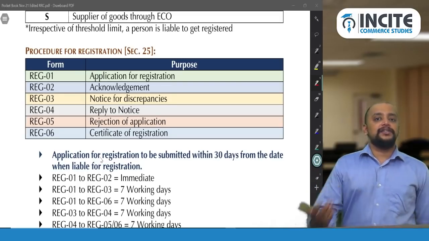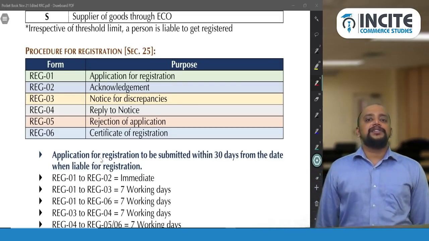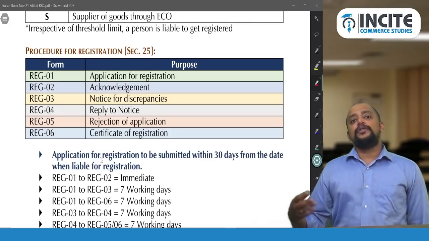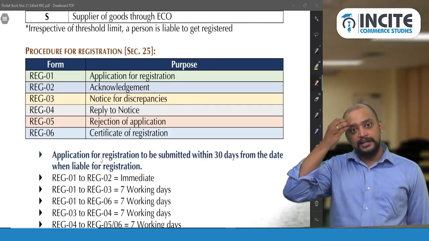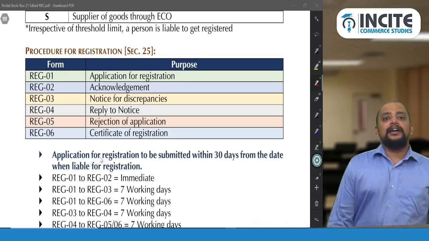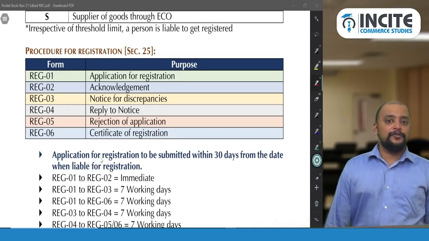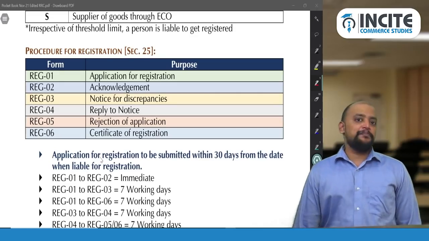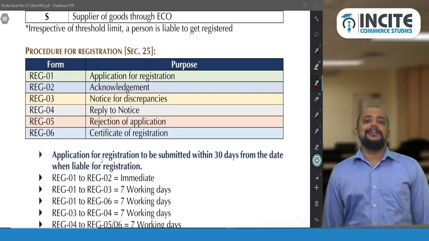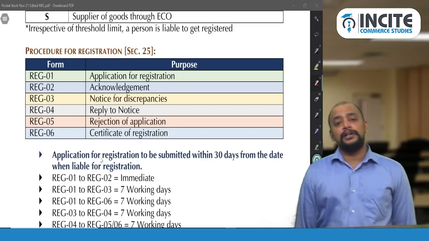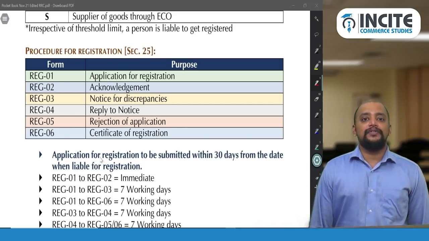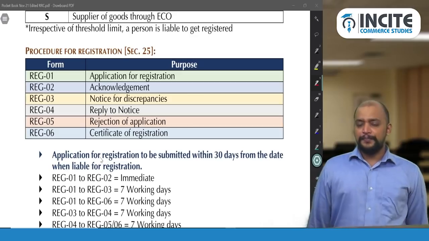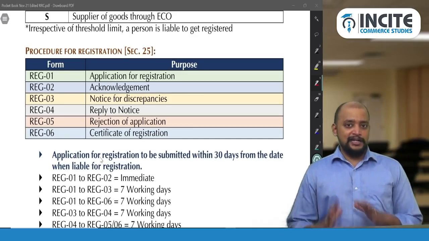REG 1 is the application for registration, and in that application there will be 2 parts. Part A contains the basic details, and Part B contains more details about that person. Like their address and identification proof, nature of business, promoter details, partner details, bank details, all those will be mentioned in Part B. Part A contains just the basic details, like which state they want to obtain registration in, and whether they are an input service distributor, TDS deductor, TCS deductor, or who they are, and then mobile number and email ID. That is about Part A.